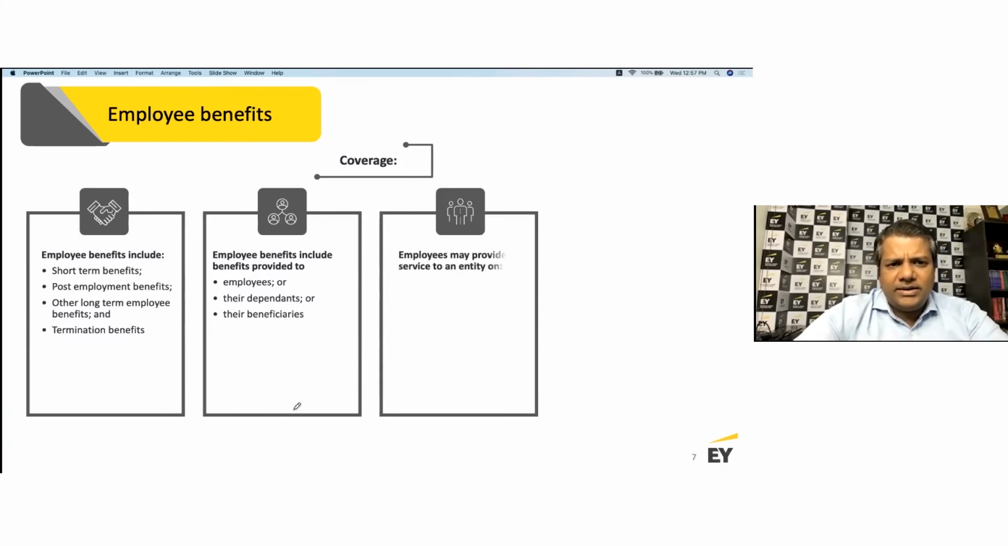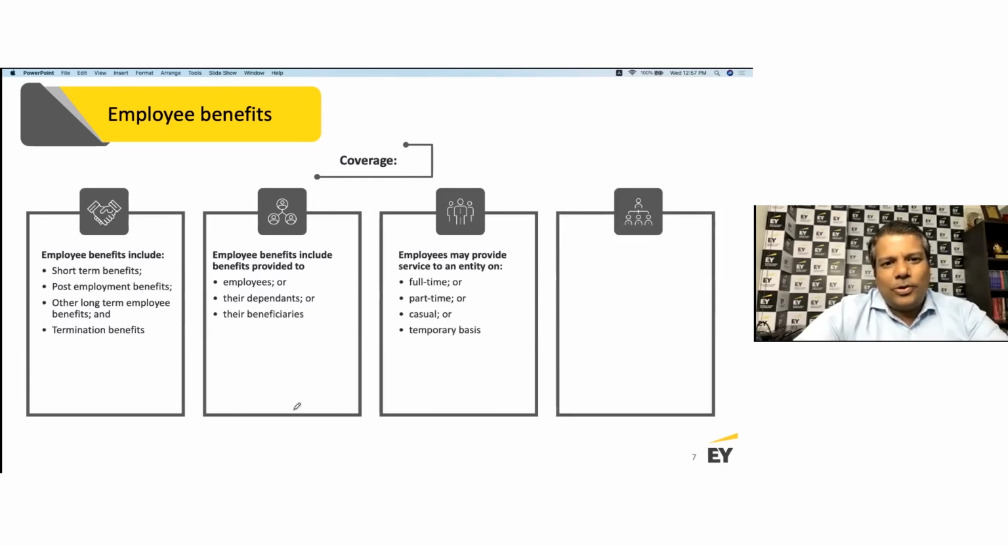It may provide service to an entity on full time or part time, or on a casual basis or on temporary basis. So all kinds of arrangement, whatever type of arrangement you have, that's covered. The only thing you need to reflect on is when there is a third party contractor which is providing them resources, so that becomes a contracting service. That's not an employee benefit service, so to say. I'm hoping that you're getting this distinction.